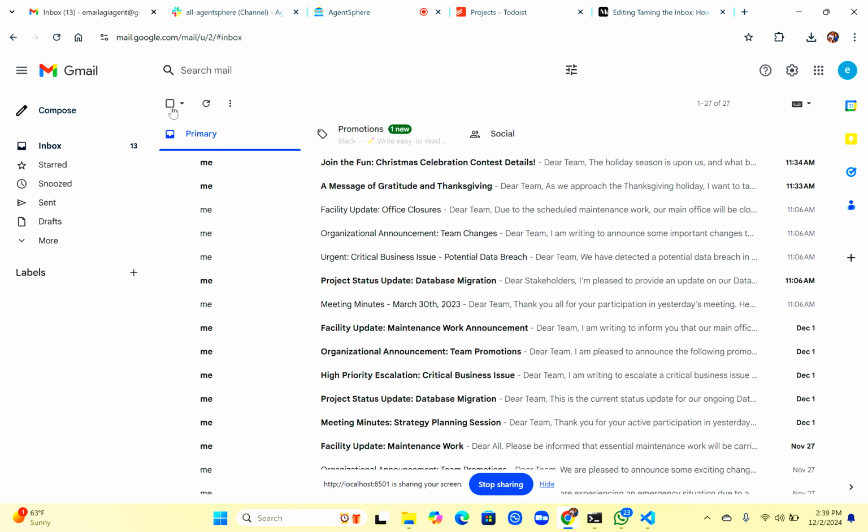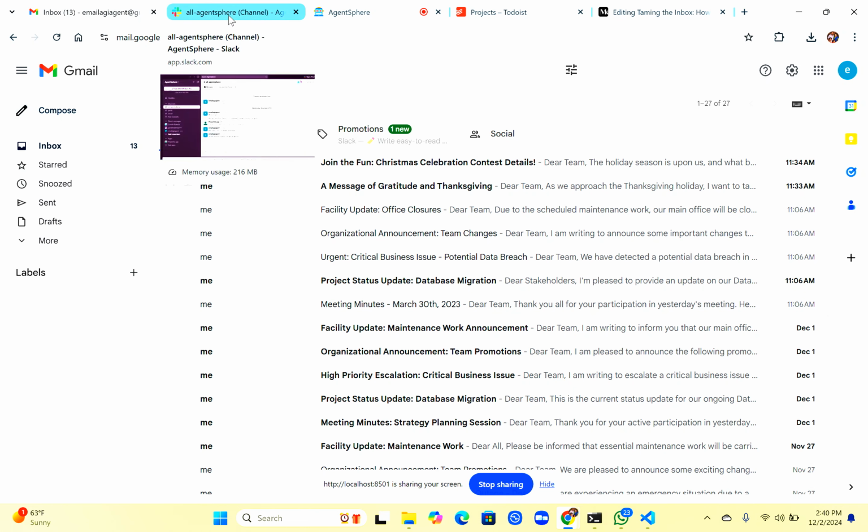This is a typical in-office inbox, right, where you have some meeting minutes, some status updates, some announcements, and some other non-important messages like Christmas celebration, some fun, or some facility updates. Out of all these emails, you want to get some actionable insights, or understand the key summary of these emails without going through all the emails one by one.